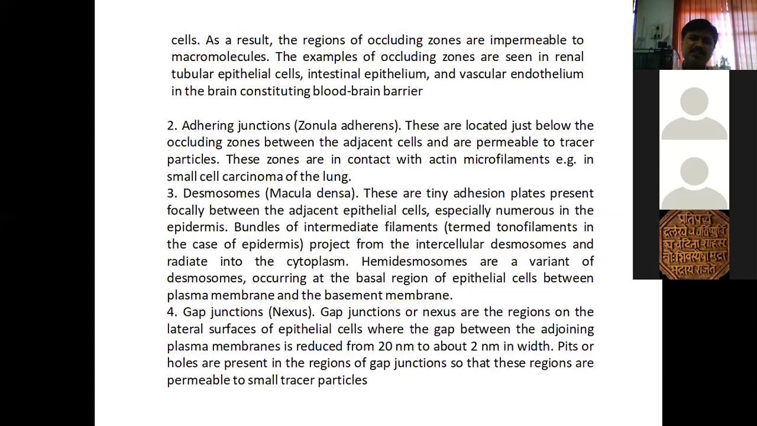Trace means to search. For searching purposes, whatever particles are there are called tracer particles, and these adhering junctions are permeable to tracer particles. These zones are in contact with actin microfilaments. Example, in small cell carcinoma of the lung.